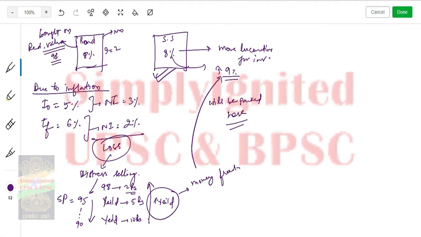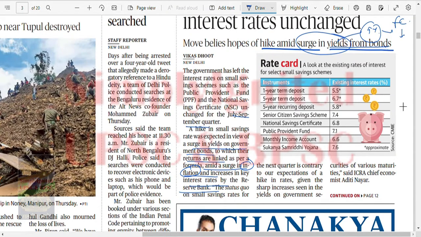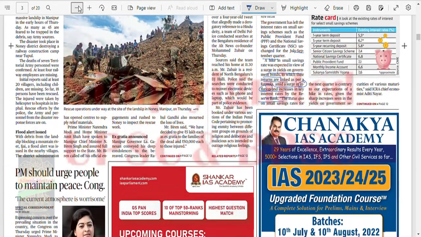Look, inflation is controlled by changing policy rates, that is repo rate, reverse repo rate, right? You understand this? So on account of two things, increasing inflation and the change in repo rate, this is what was expected. So this is a simple point you can understand. Okay, fine. You understood this concept. I just wanted you to understand the concept. This is a very easy concept, but people tend to ignore it.